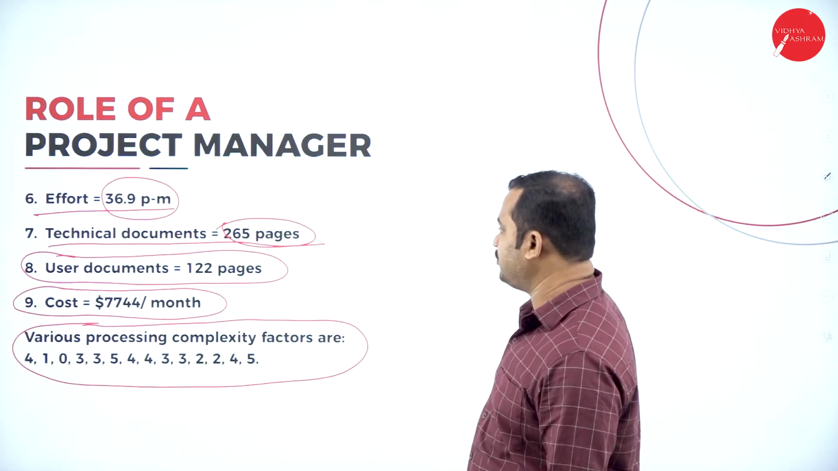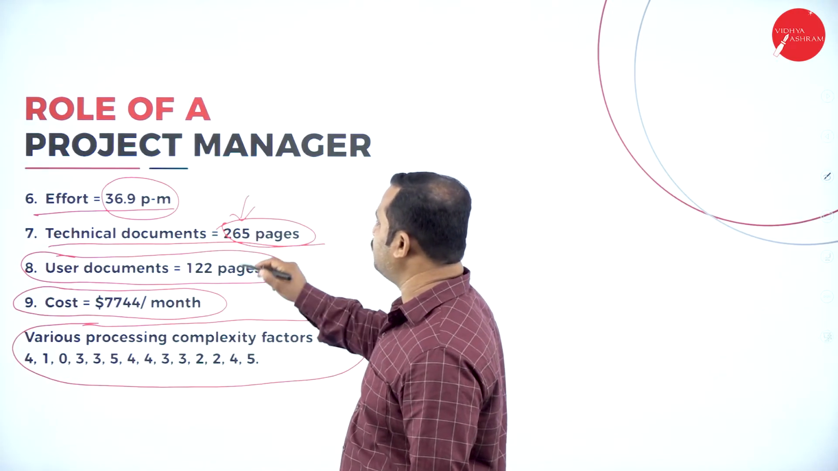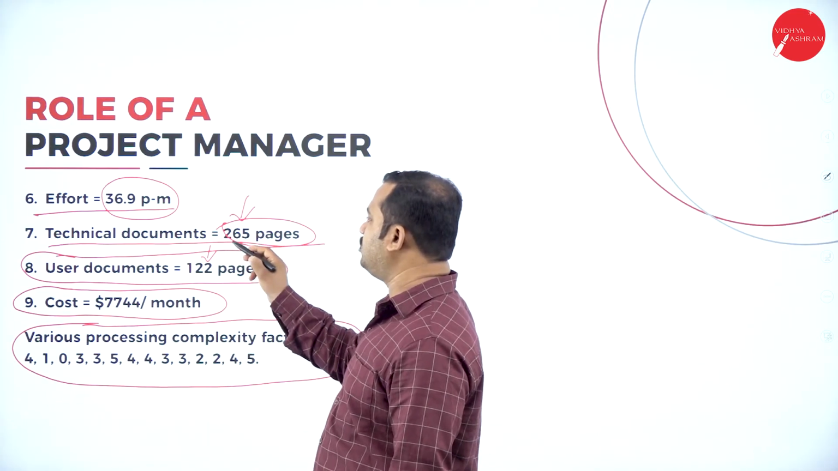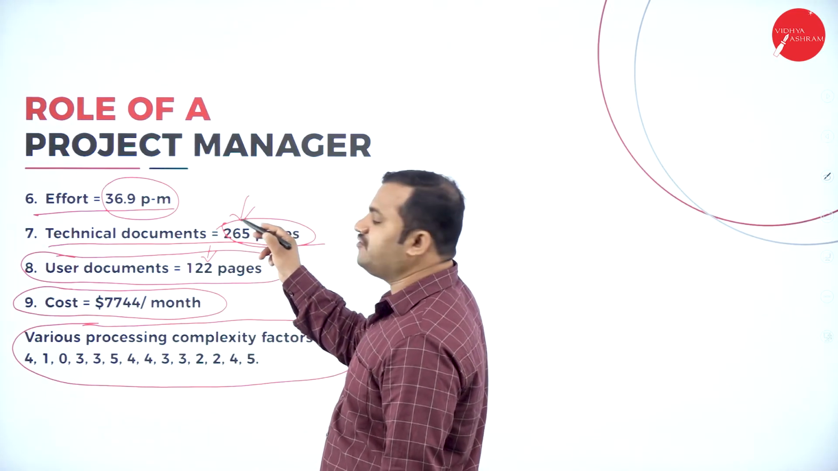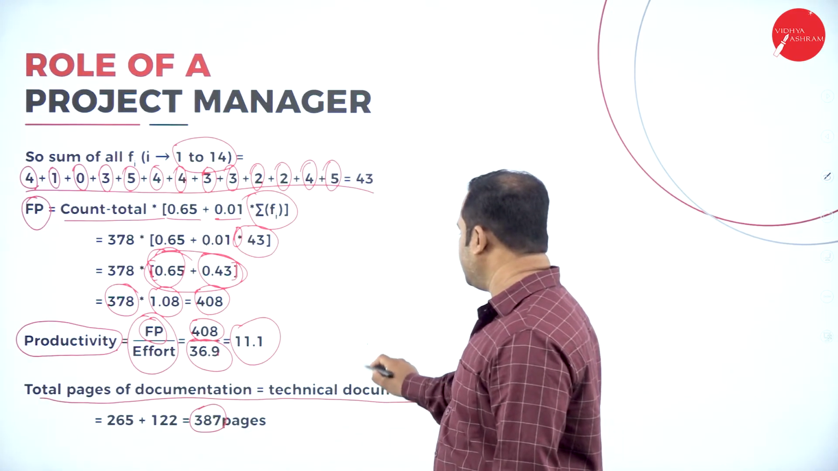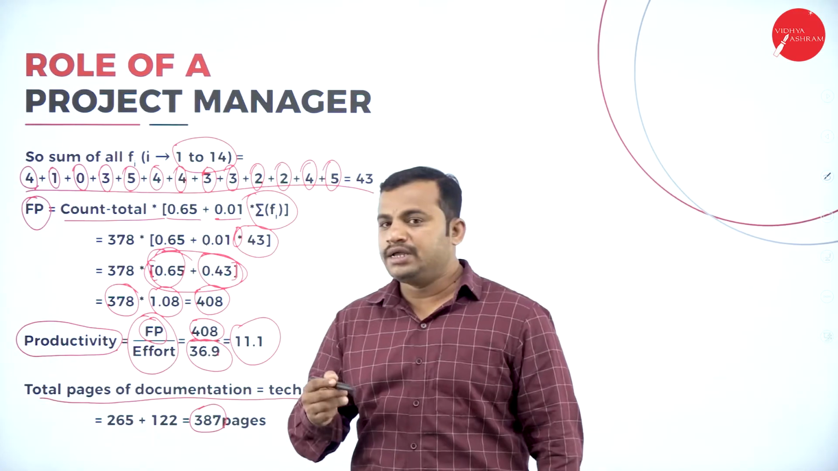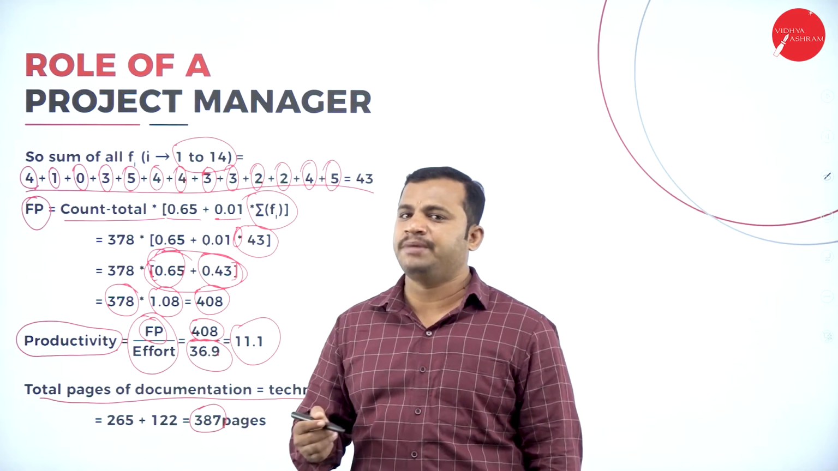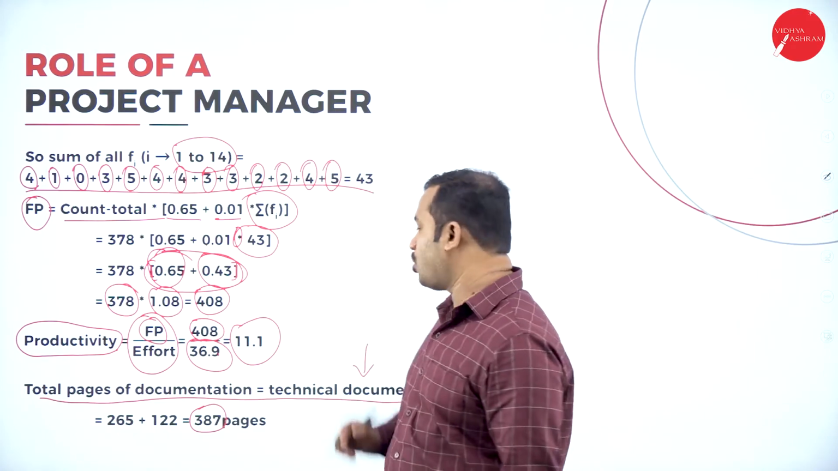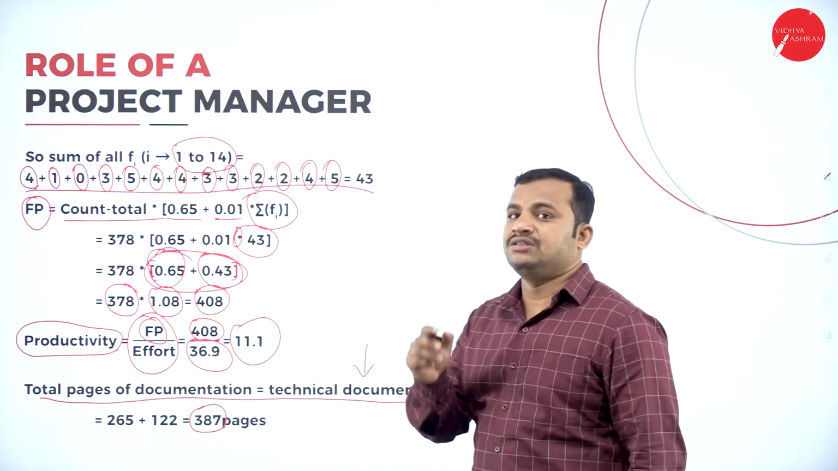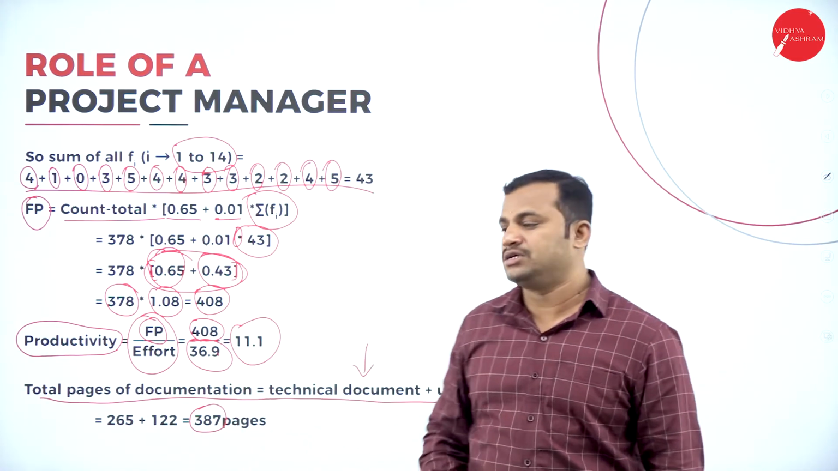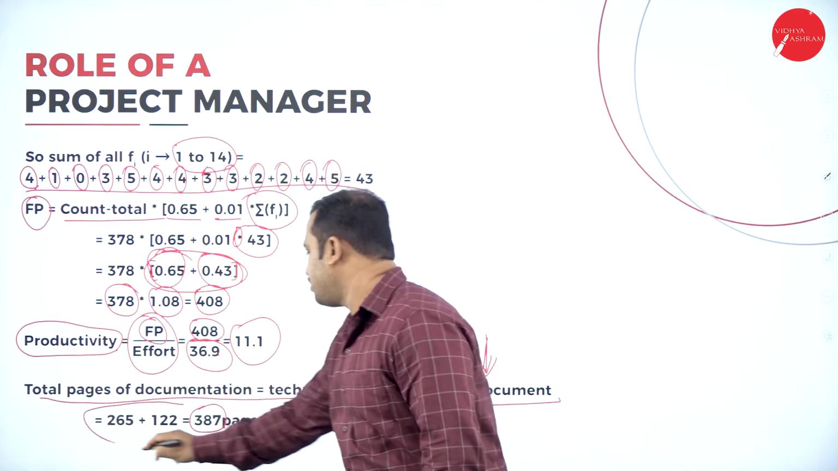As I have already discussed with you, the technical documentation includes 256 pages, user documents include 122 pages. So totally it turns out to be 387 pages, which includes both the technical documents as well as user documents. Technical documents are the documents which are maintained by the programmer at the time of collecting the information from the client, and user documentation is the documentation requested by the client from the software developer. So both are considered here for calculating the total number of documentation.